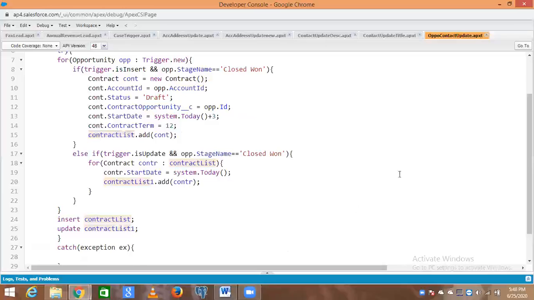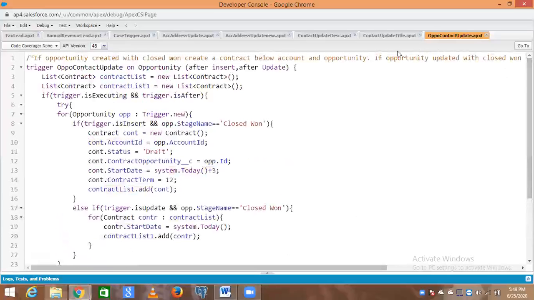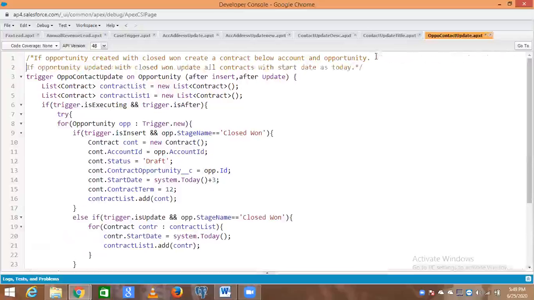Okay. Now, first thing, Sultan and everyone, first understand the requirement. Then, as a team, we will have a discussion, and we all together will find a solution. I will tell the requirement, and you will tell me whether it is correct or not. What I understood, I will tell.